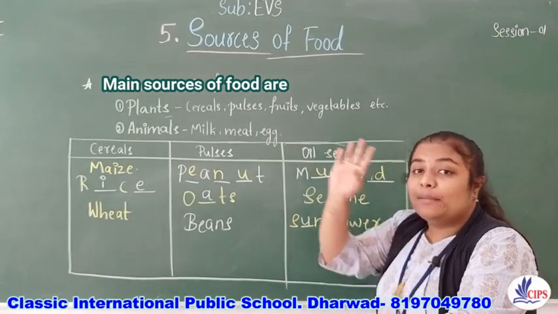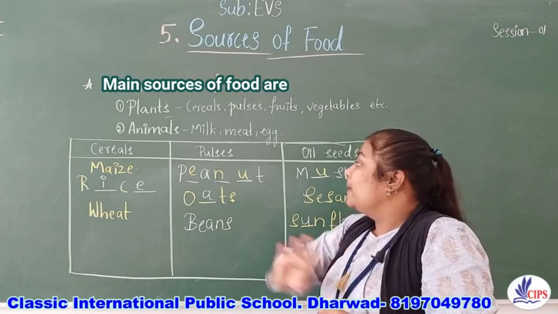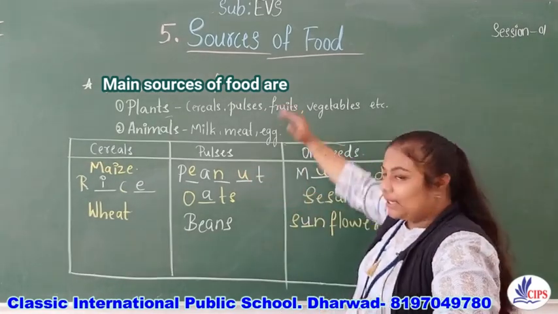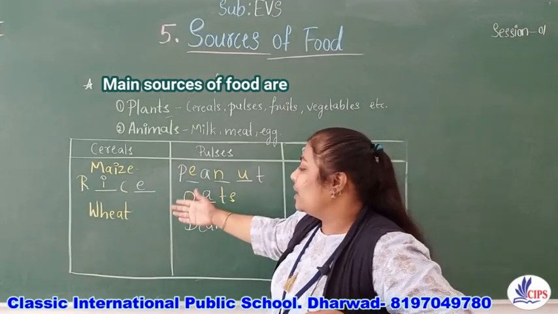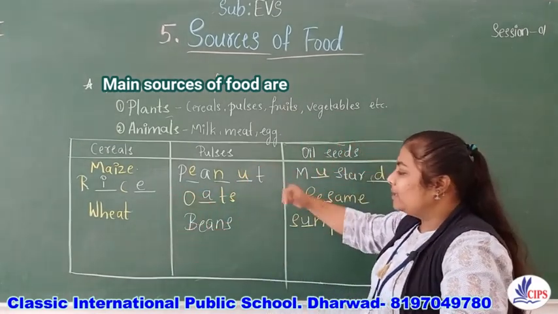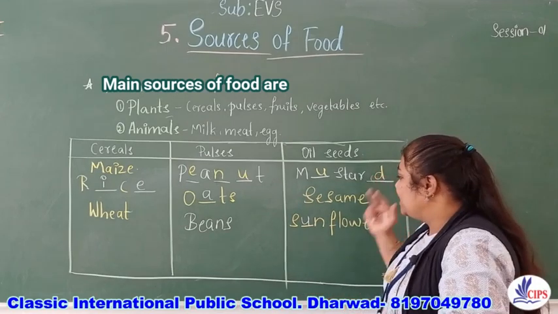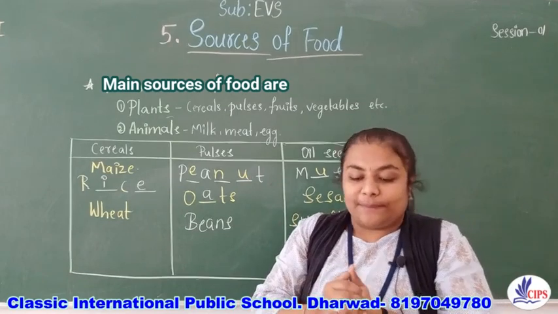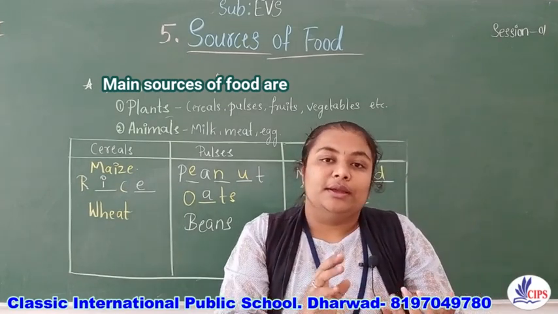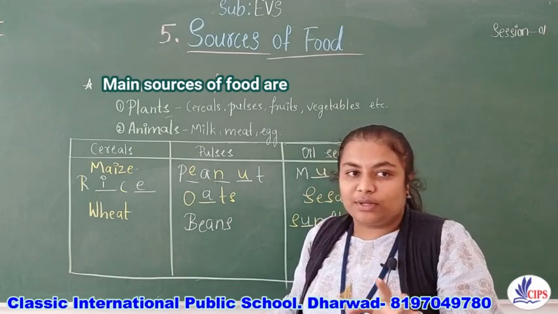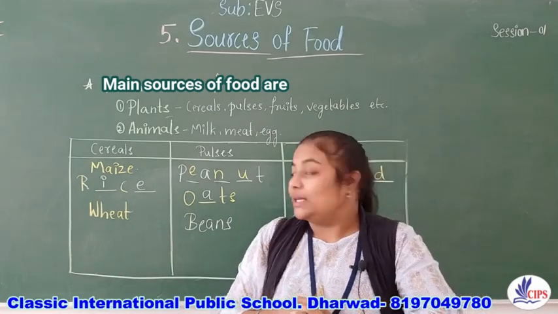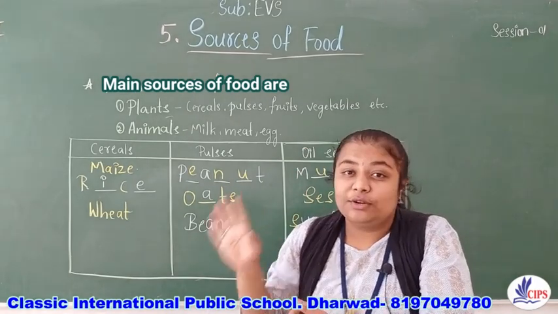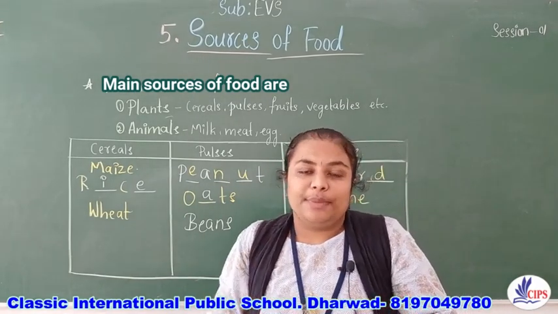So we are eating many parts of the plants. Animals we'll see in the next video. Cereals: maize, rice, wheat; pulses: peanuts, oats, beans; oil seeds: mustard, sesame, sunflower, coconut, almond. In this video we covered all these things, and in the next video we'll study food from animals, and foods in different regions.